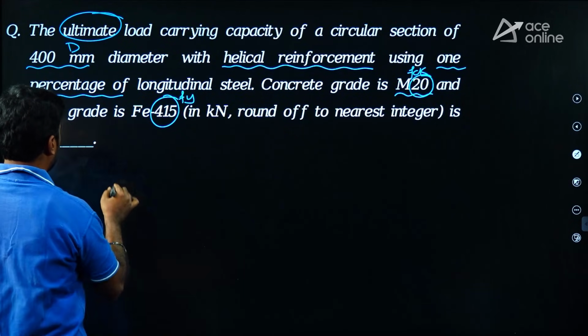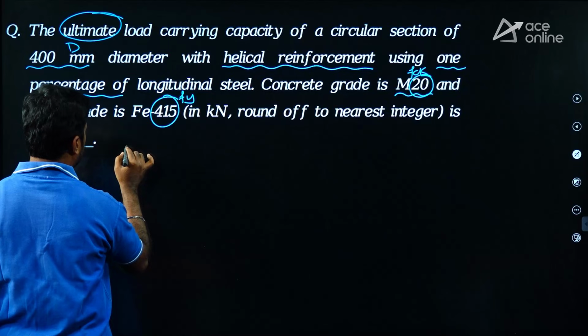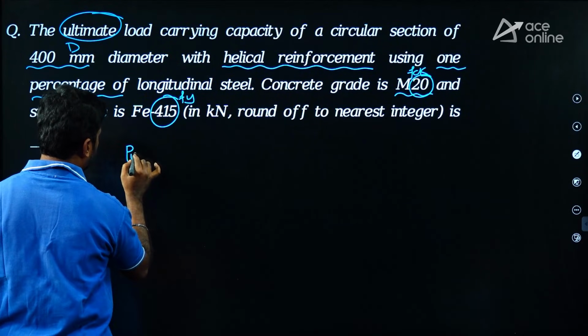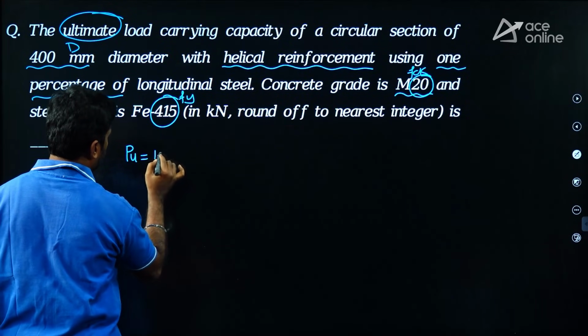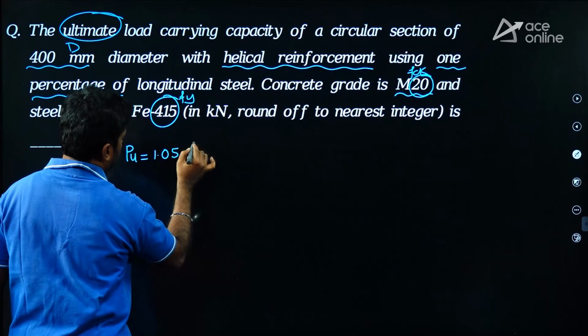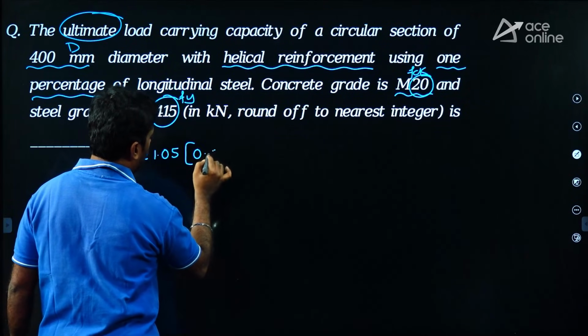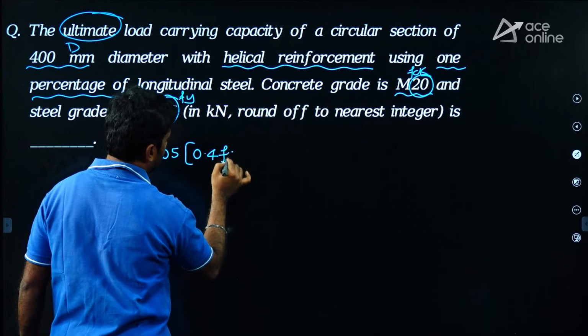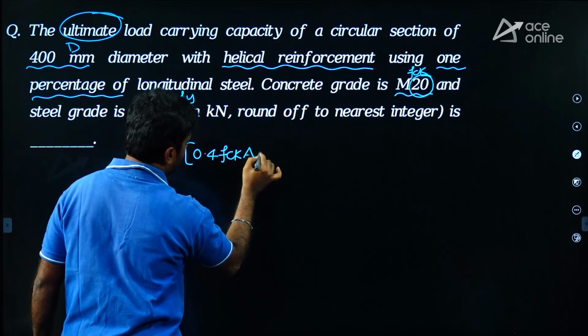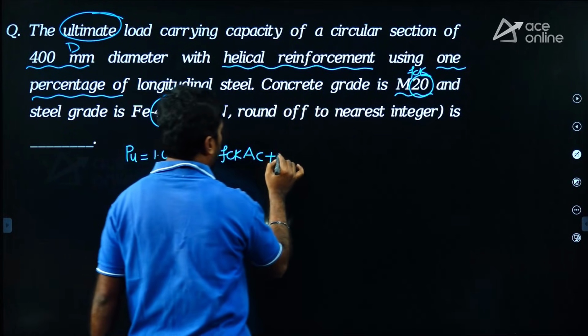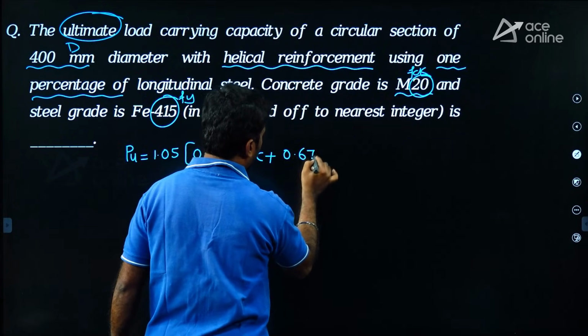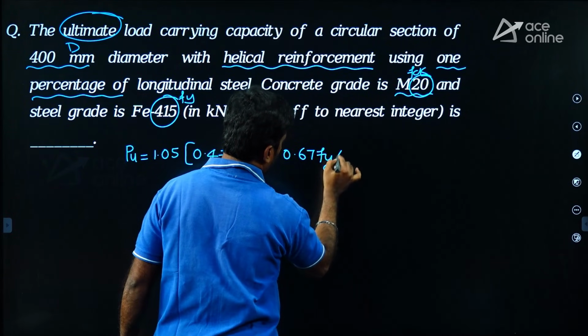Okay, right. For a circular column with a helical reinforcement carried by load, how much? 1.05 into 0.4 FCK AC plus 0.67 Fy into ASC.